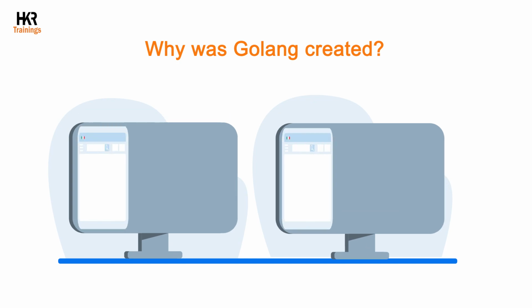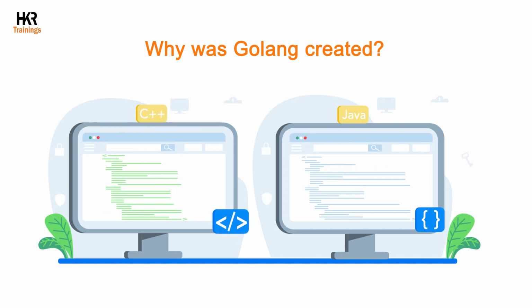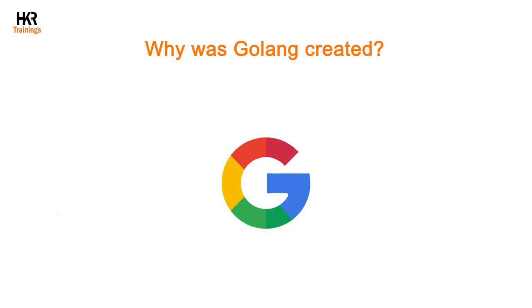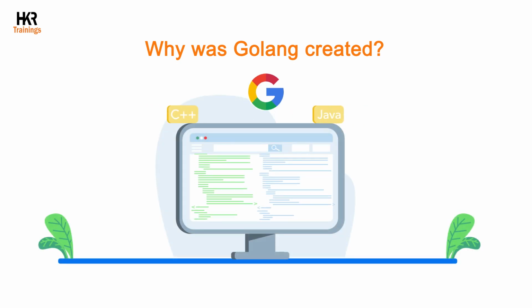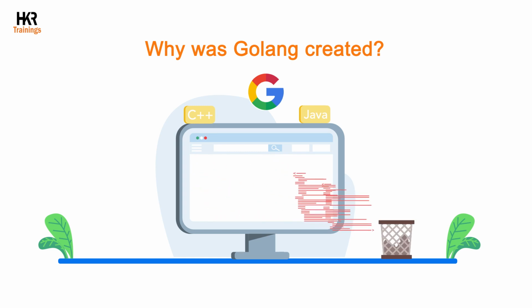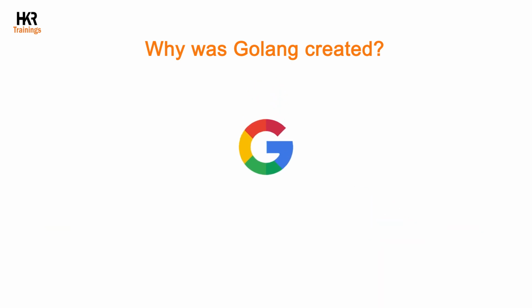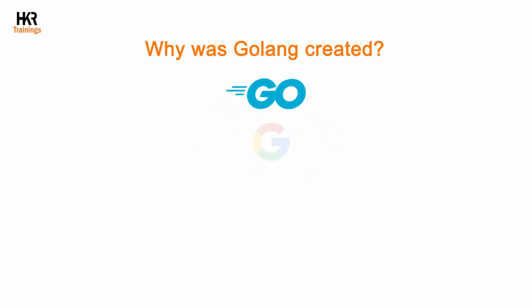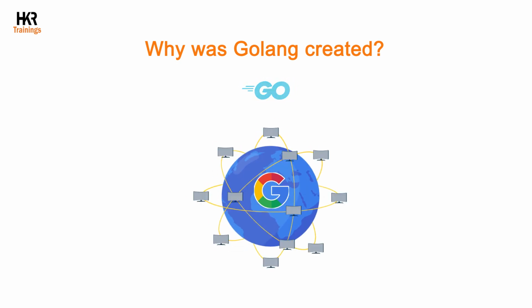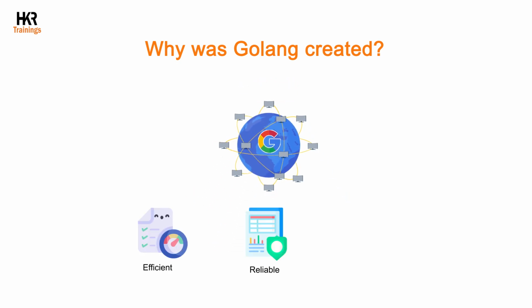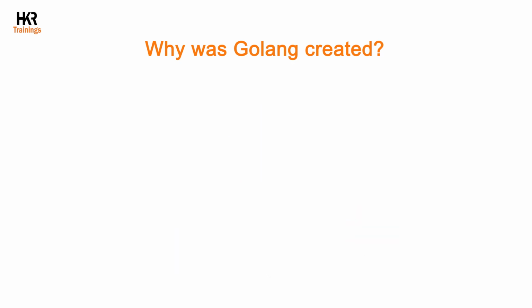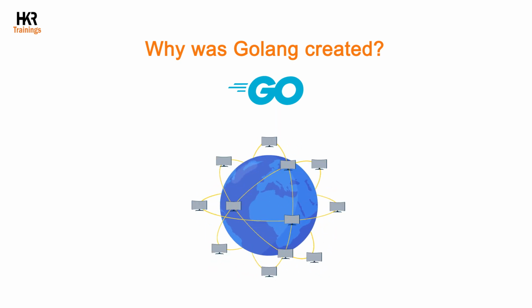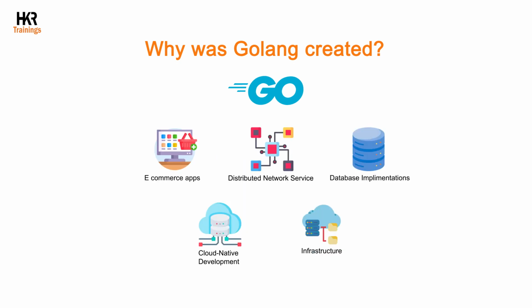Why was Golang created? While working with other programming languages like C++ and Java for their system programming needs, Google faced a number of problems like slow compile times, poor support for concurrent programming and inefficient garbage collection. So to address these issues, Google created Golang as a new programming language. Golang was developed to offer Google a better language for building large-scale software systems that are efficient, reliable and easy to maintain. From the beginning of its release, Golang has gained a huge popularity among developers across the world, and now it is used by a number of countries and organizations for a variety of applications.